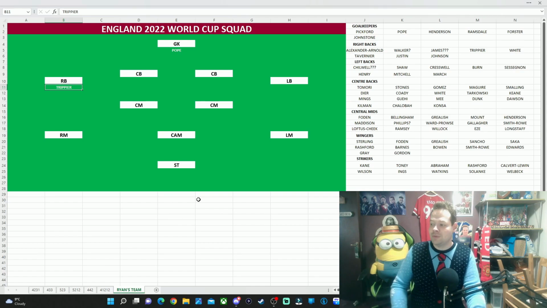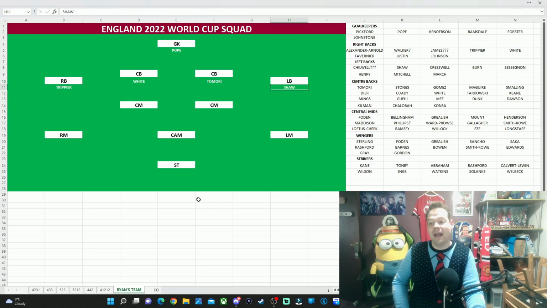I think if Reece James was fit, I'd probably still have him ahead of Trippier, but right now, Trippier absolutely has to be the right back going into the World Cup. My right centre-back is going to be a player that has actually been playing right back this season for Arsenal, and that is going to be Ben White. Partnering him, I am going to go for Fikayo Tomori, and at left back, I am going to go for Luke Shaw.